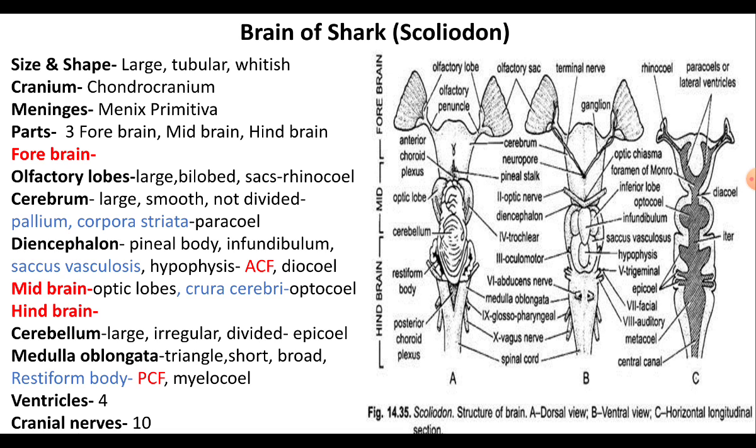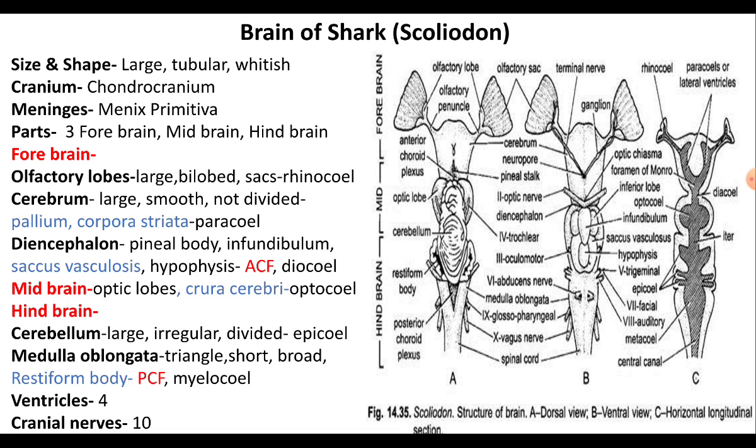Cerebrum. The cerebrum forms the anterior part of the brain and it is an undivided mass of nervous tissue. In shark, the cerebrum is quite large and it is smooth surfaced.